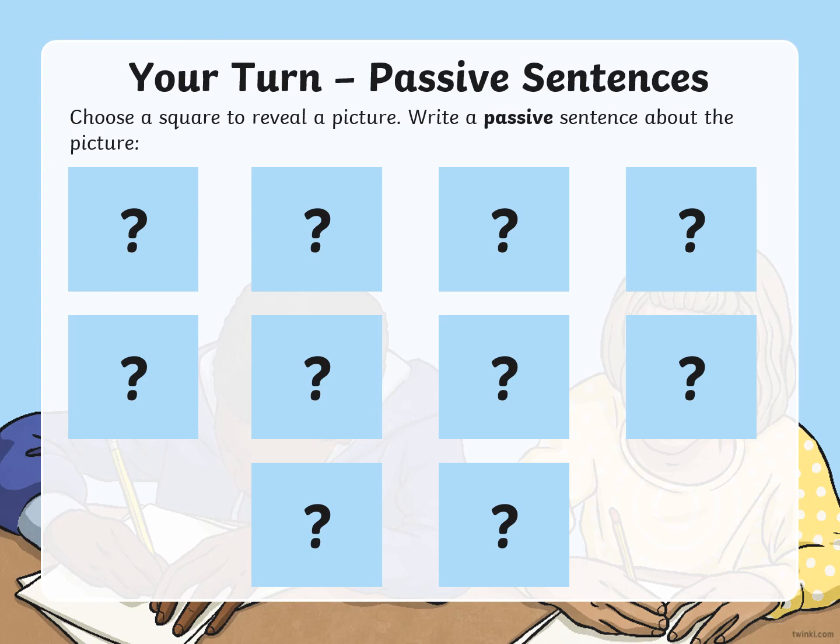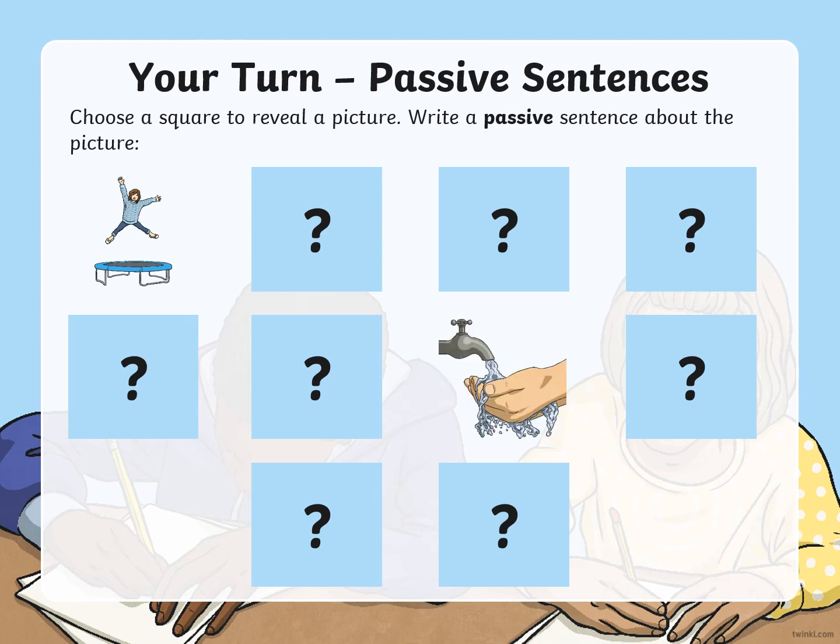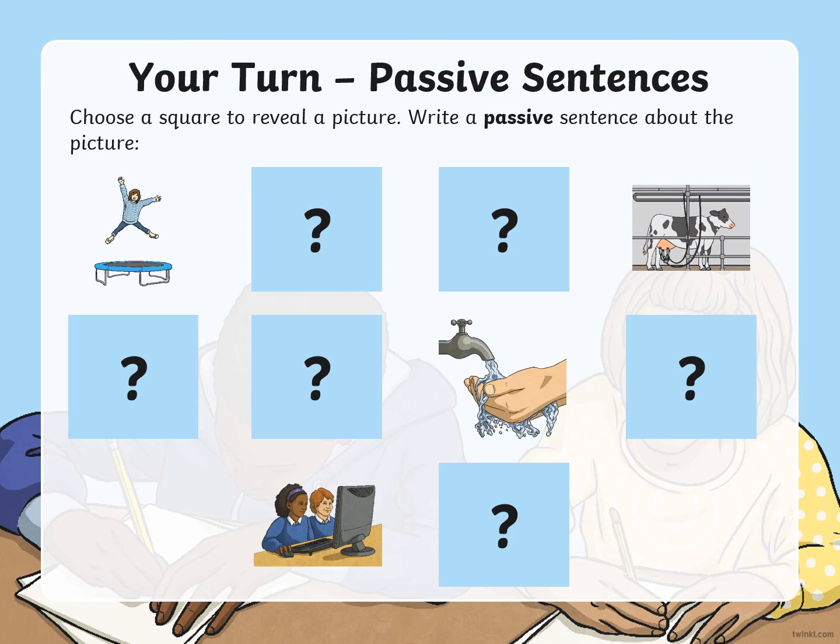So we'll do the same, but this time you're going to try and write passive sentences. If you need to put that by phrase in, that's absolutely fine. Have a go, maybe some with the by phrase in and some without. So here's your first picture. Ooh, what is that girl doing? Here's your second picture. Very appropriate right now. And again, this is what you guys should be doing. Maybe not in your school uniform though. And this one. And last one. Ooh, looks like they're baking a cake.